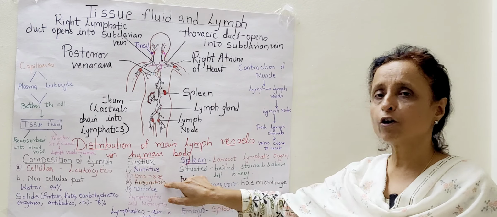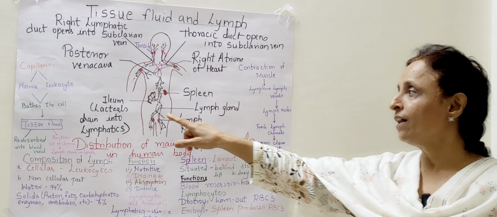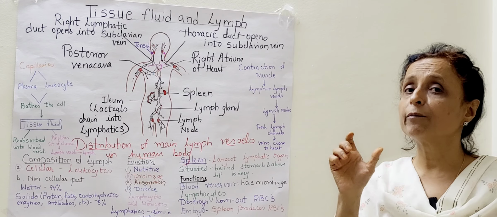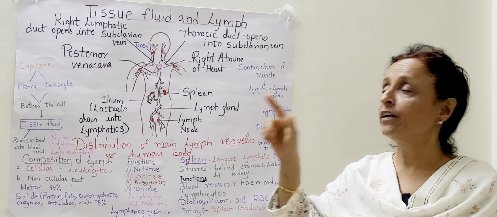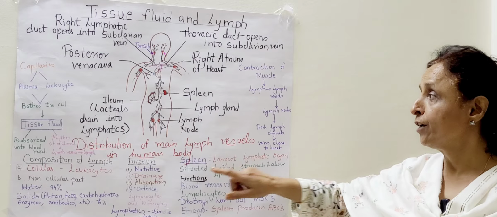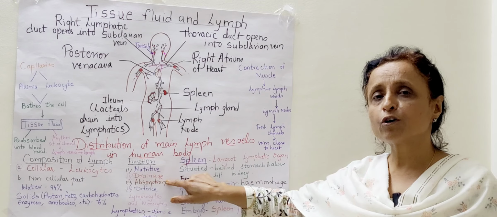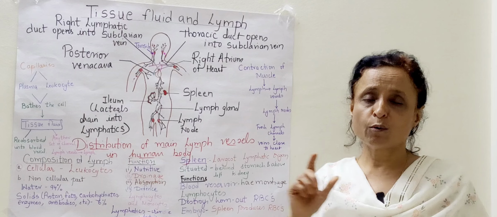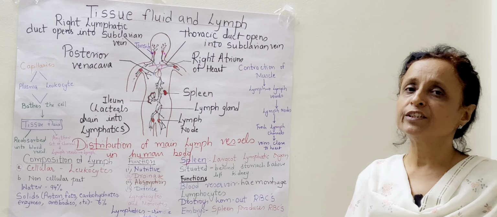Then absorption. Here the lacteals absorb the fat from the villi of the intestine and drain it into lymphatics. So here absorption of fats takes place. Defense. The most important function is defense.